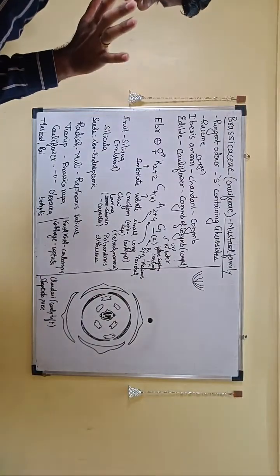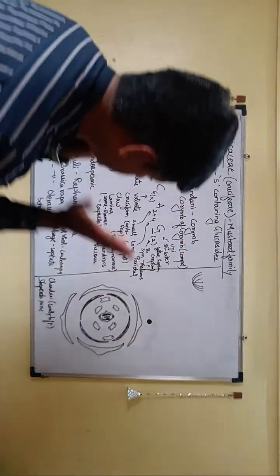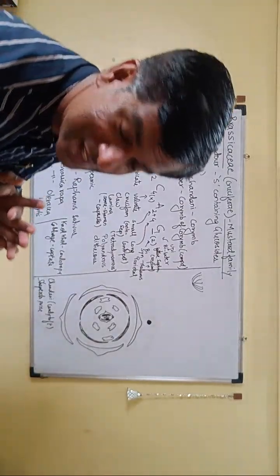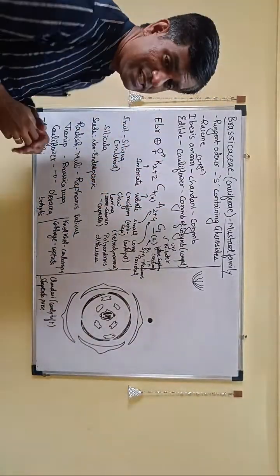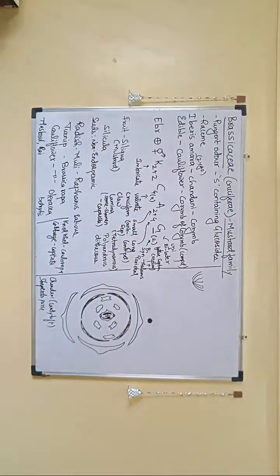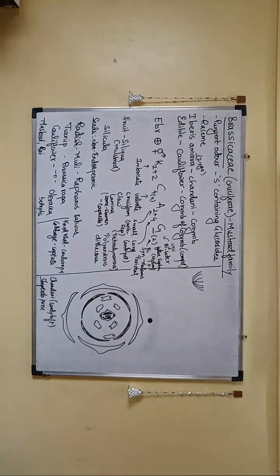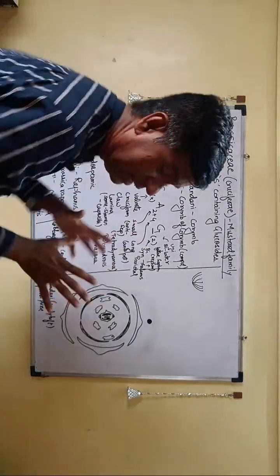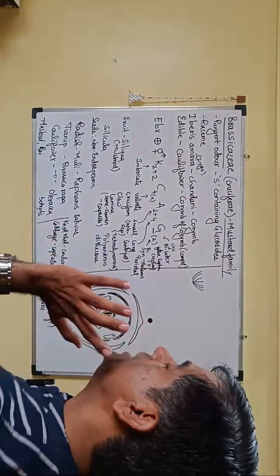So coming to the basic point, the floral formula and the floral diagram are also given in our NCERT. The flower is ebracteate, it doesn't have a bract. Remember, in yesterday's Malvaceae, the flower was bracteate, it had a bract, whereas in this case the flower is ebracteate.